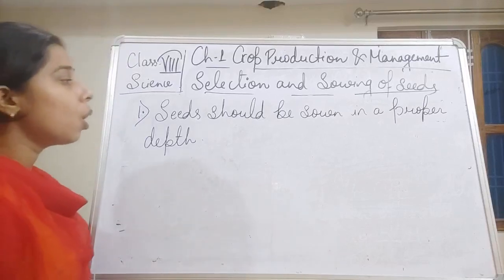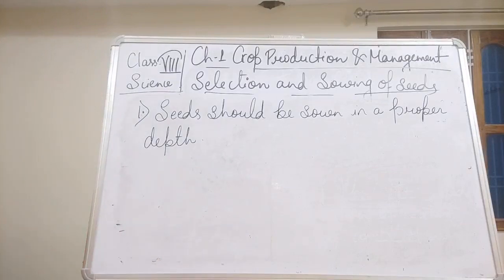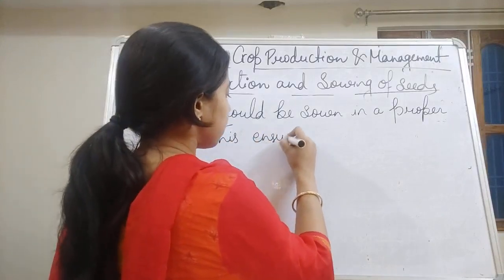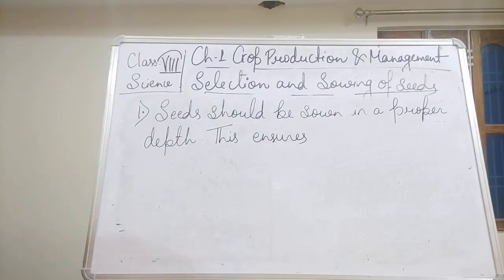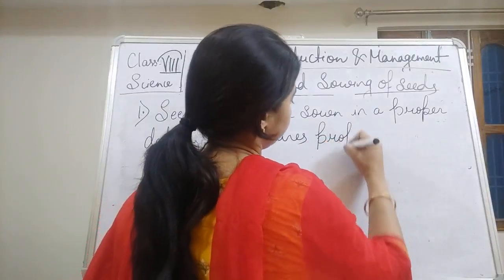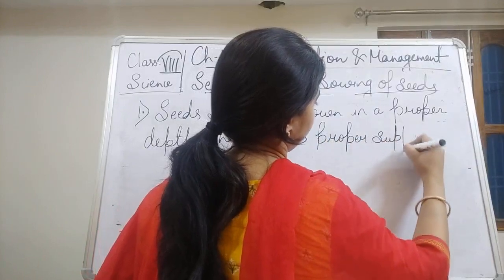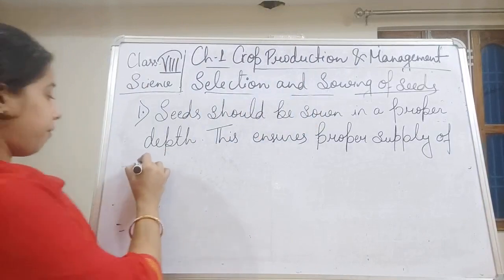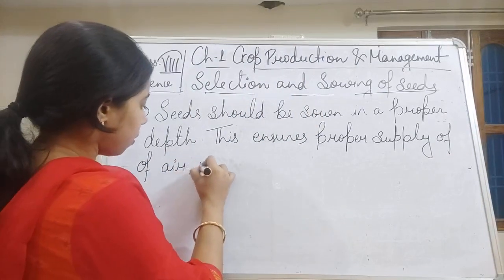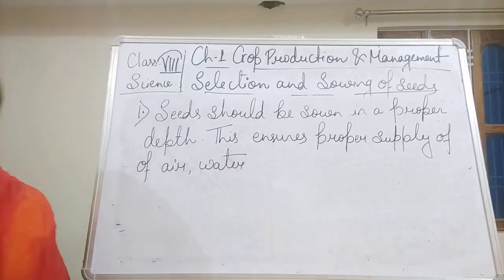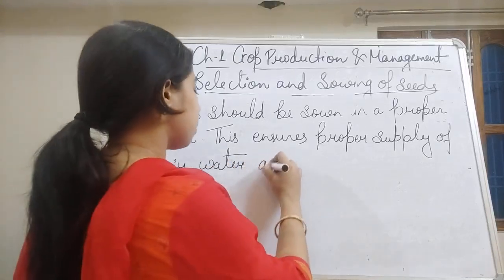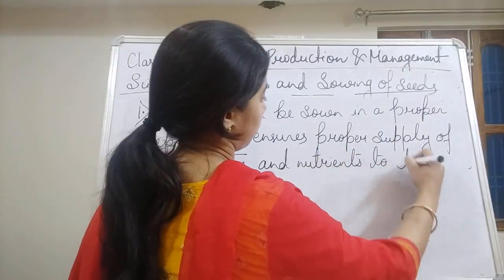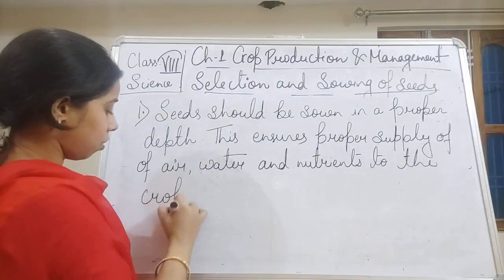So we can say why the seed should be sown at a proper depth, students: this ensures proper supply of air, water and nutrients to the crops.